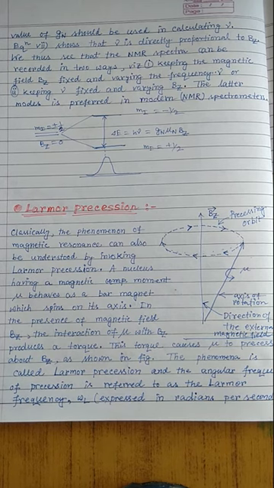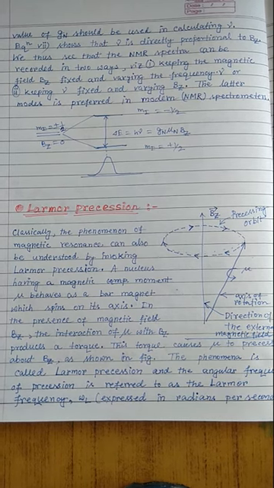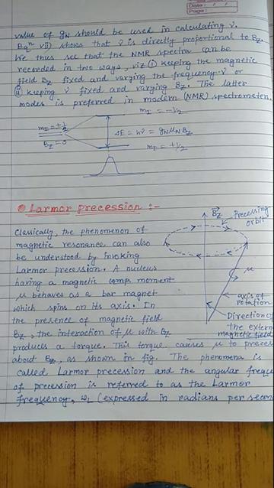So the torque can be defined in this way. Torque is a measure of the force that can cause an object to rotate about its axis.